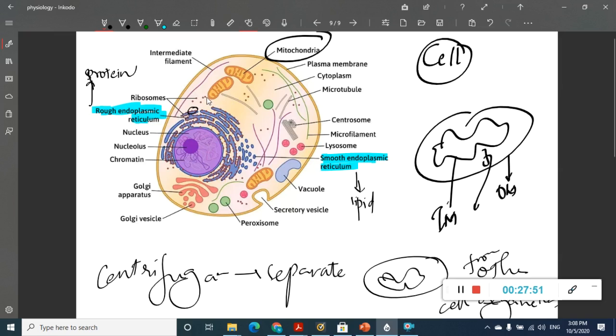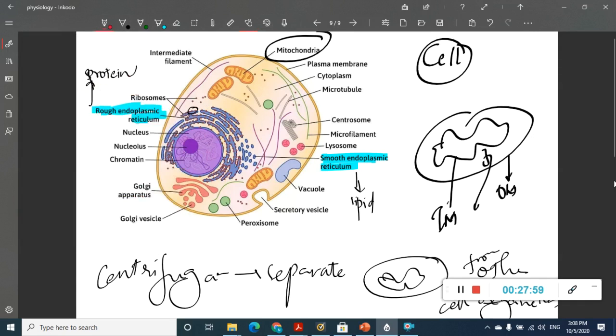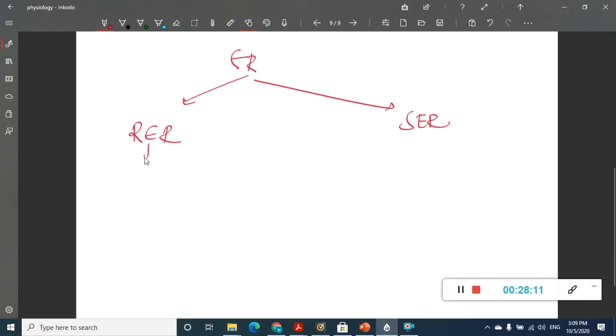Let us see the functions of rough and smooth endoplasmic reticulum. Rough endoplasmic reticulum has ribosomes and is used in protein synthesis.